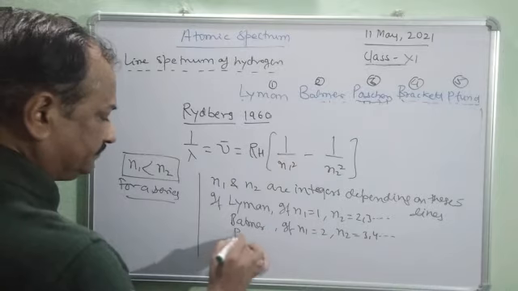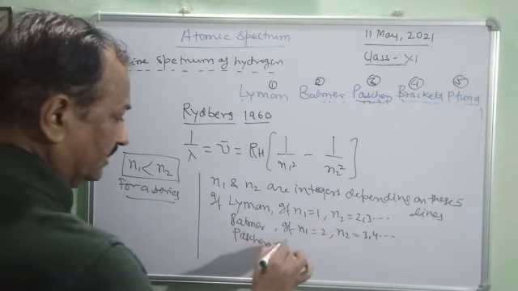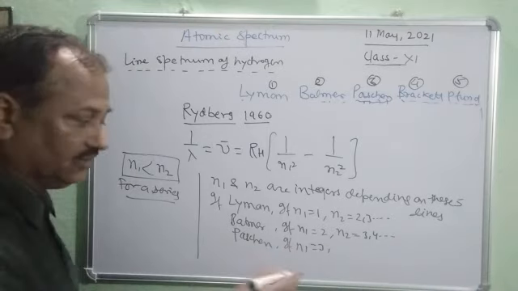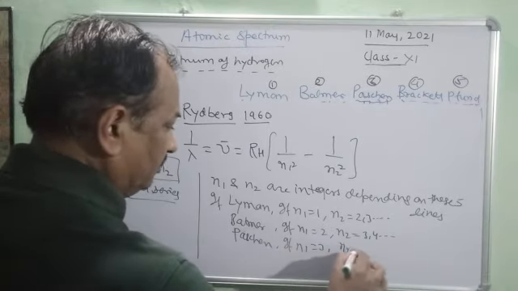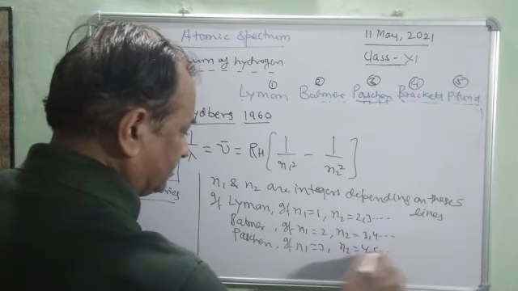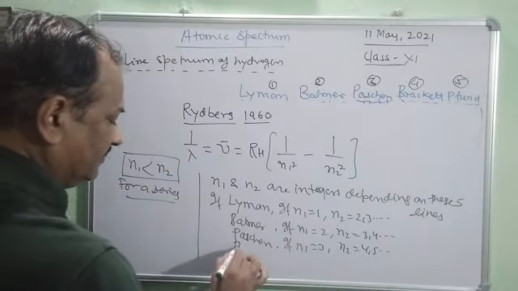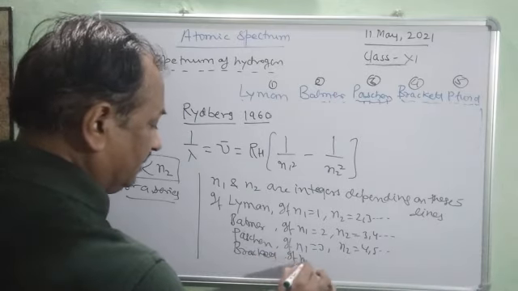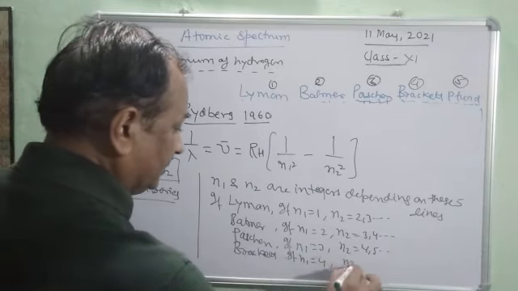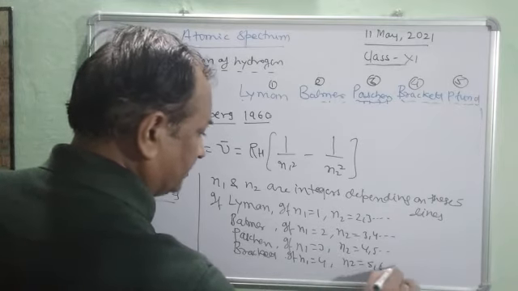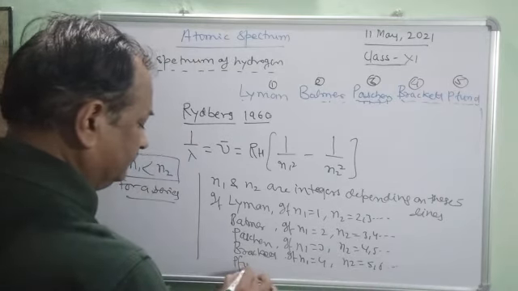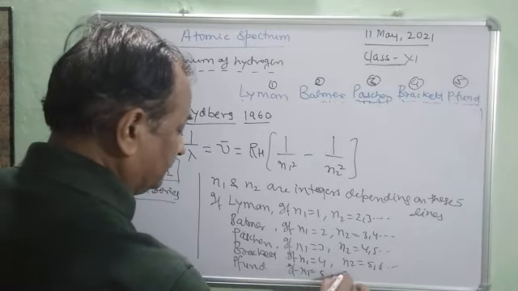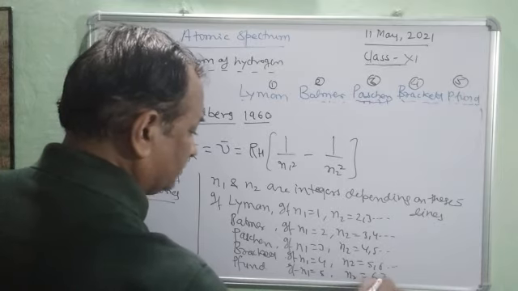Then Paschen, if n1 is equal to 3, it will keep on increasing in ascending order, n2 will be equal to 4, 5, etc. Then Brackett, if n1 is equal to 4, then n2 is equal to 5, 6, etc. And then Pfund, if n1 is equal to 5, then n2 is equal to 6, 7, etc.